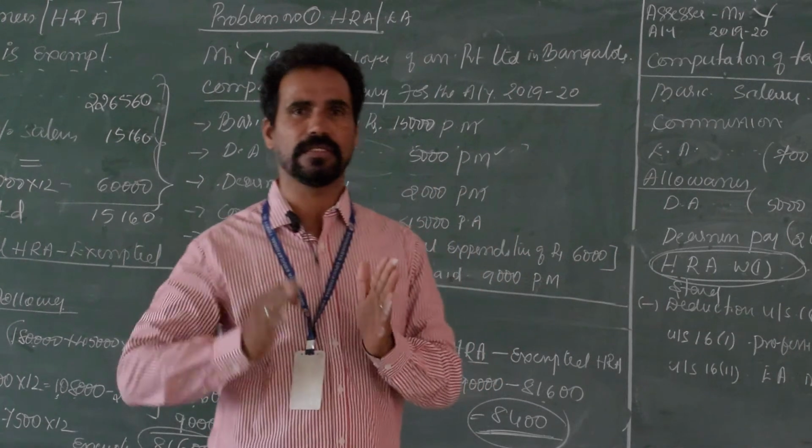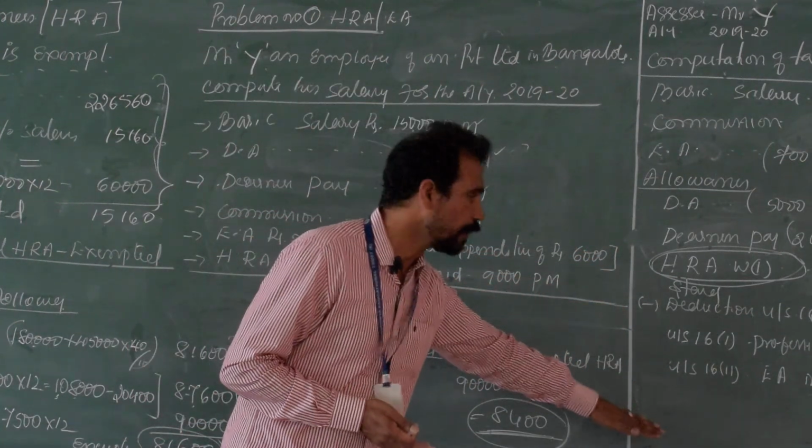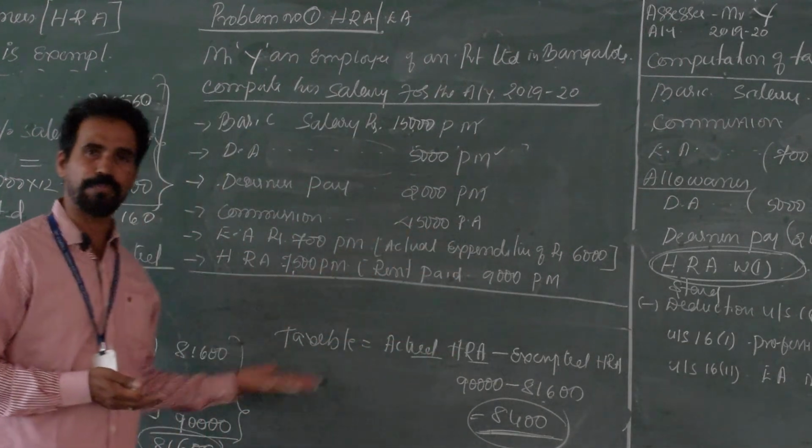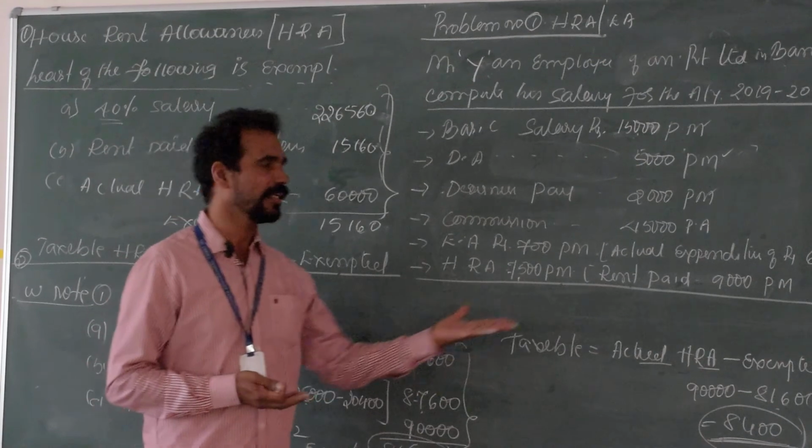If you know this part, you will get the correct answers. I hope you understand all these sums. Okay, thank you.